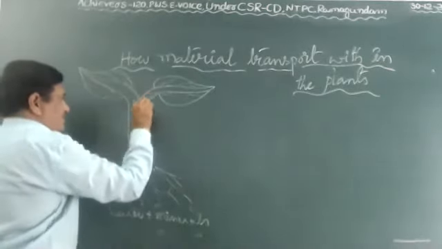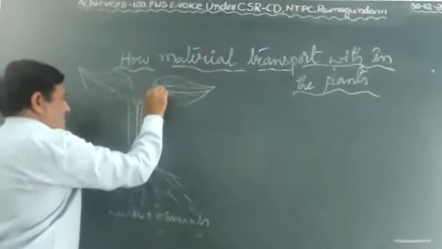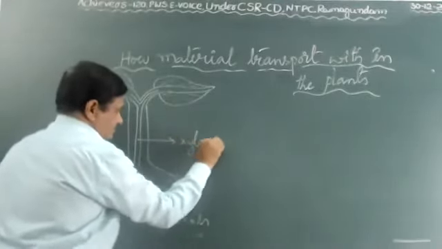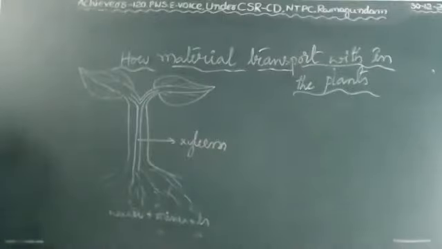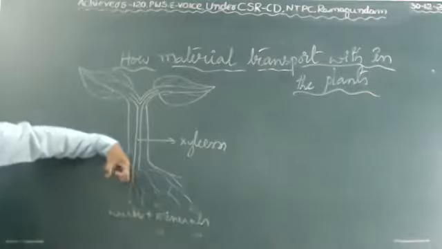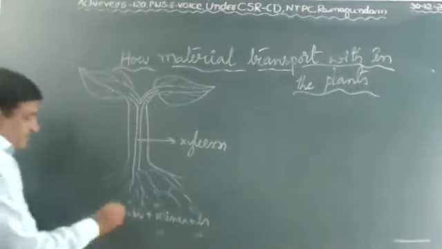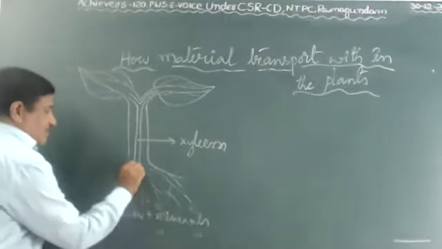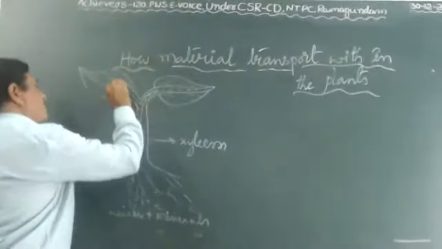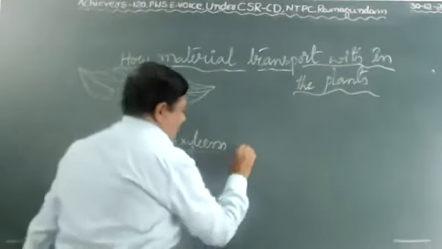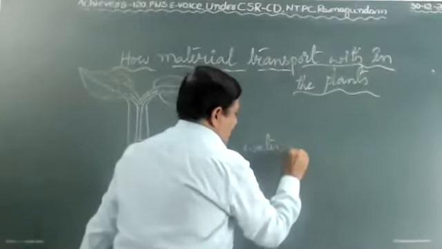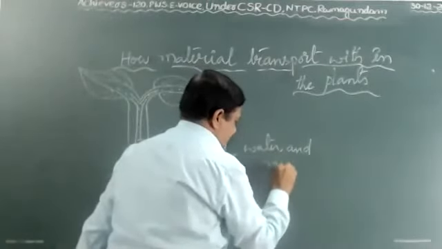Xylem vessels absorb the water and minerals from the ground and supply the different parts of the plant body. Xylem supplies the water and minerals.